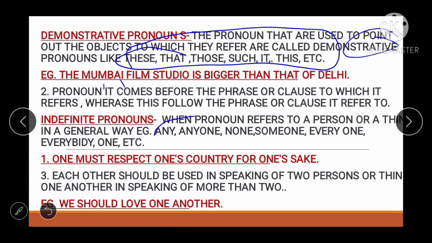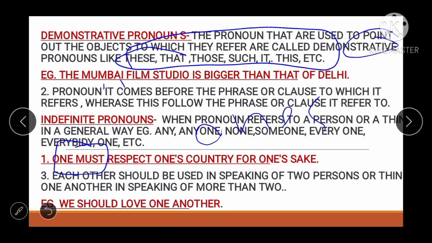See, these are very important: any, anyone, none, someone, everyone, everybody, one, etc. are the indefinite pronouns. See friends, one must respect one's country for one's sake. See, it's very important. जहाँ भी वन आ गया ना, वन मस्ट, तो उसके बाद जितने भी आएंगे वो वन से आएंगे. ओके, हमने कल एग्जाम्पल भी सॉल्व करा था एक वाला. In further classes we will discuss more. So one must respect one's country for one's sake. Very good example.